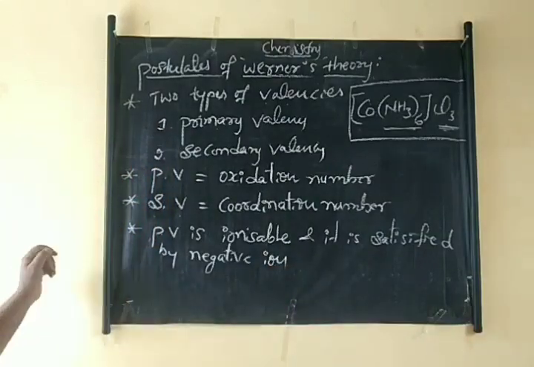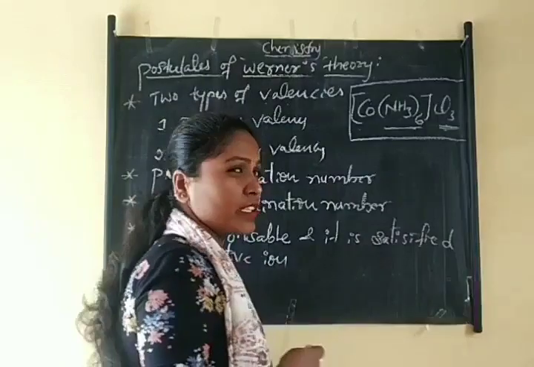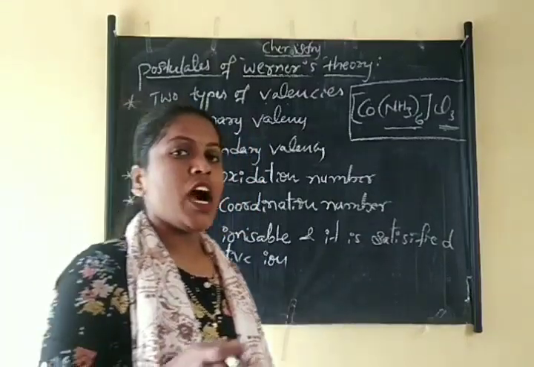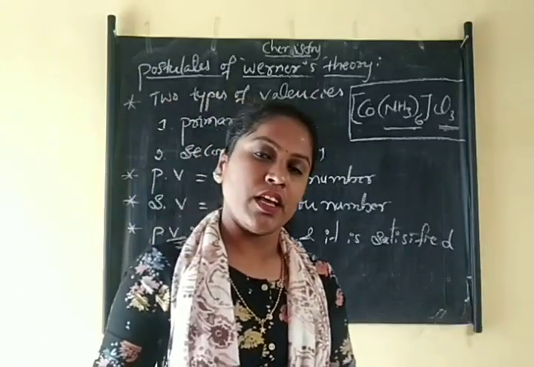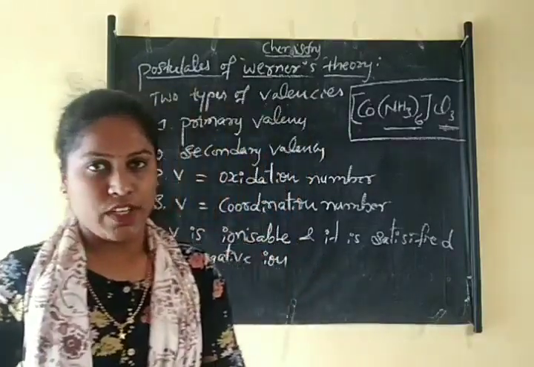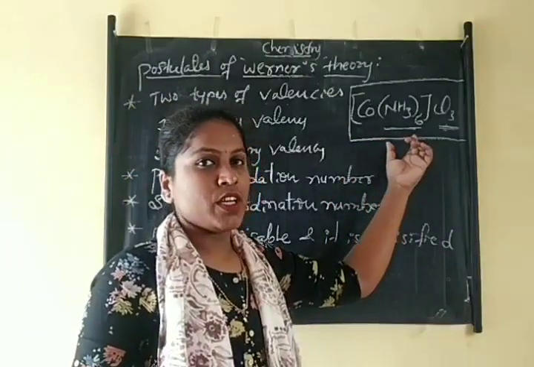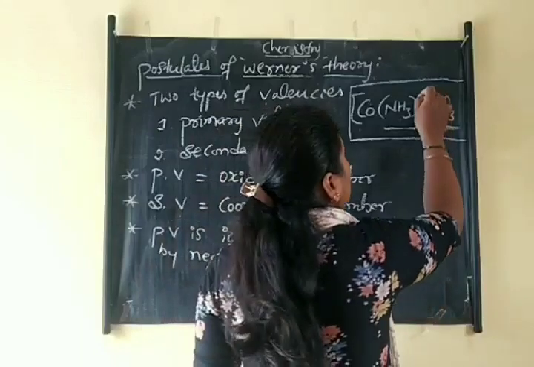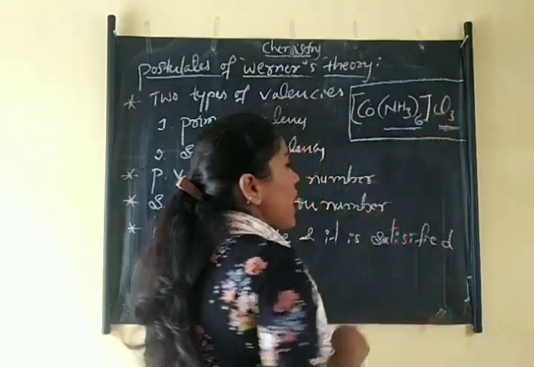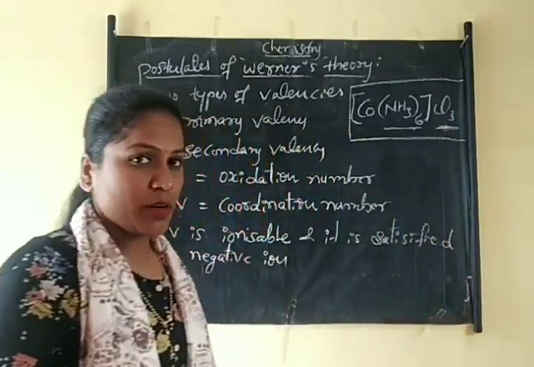I already told in a previous video that all coordination compounds are very stable in both the solid state as well as in the aqueous state. But when we add it into water or any solvent, this coordination compound ionizes or dissociates only the ions present outside the square bracket.